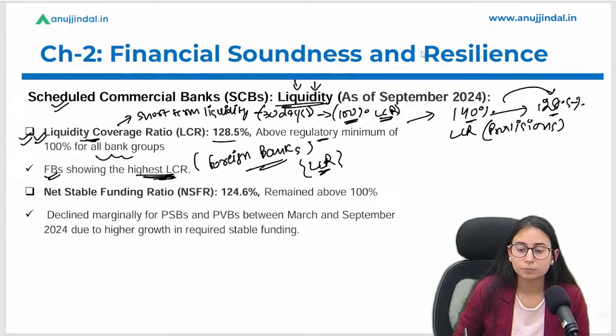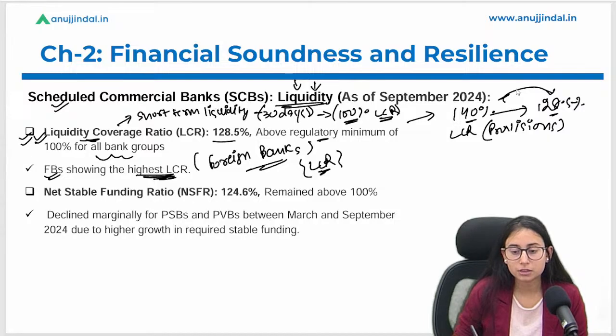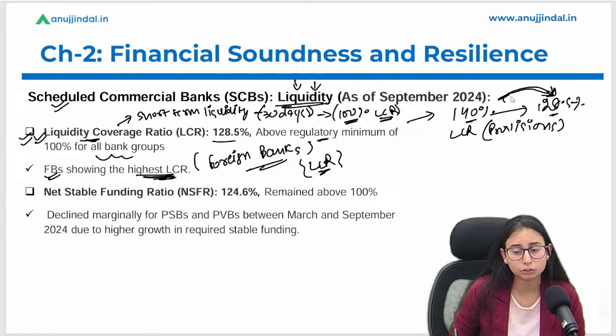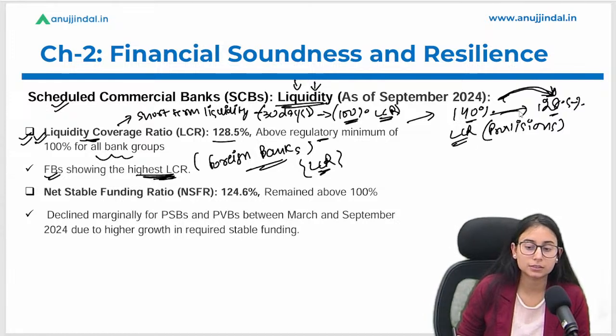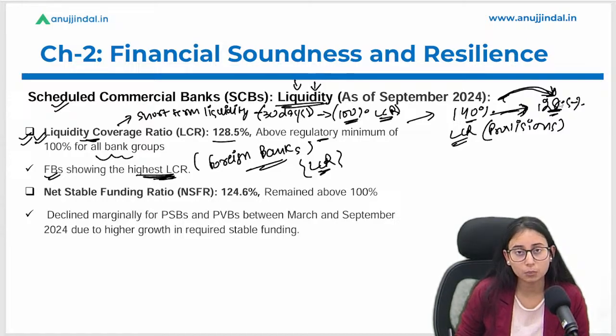Okay, so we will remember this point, in case the question appears, in case you are writing the same in the descriptive answer, you can highlight that there has been a reduction in the LCR under all scheduled commercial banks. Why? Because they are maintaining more provision with them, and hence it is the reason why it has dropped. And which bank has the highest LCR with them? Which is foreign banks. Okay, let's talk about the second point which talks about net stable funding ratio.